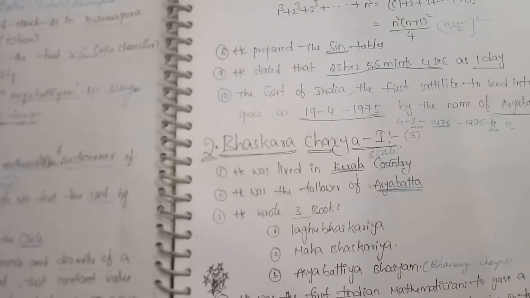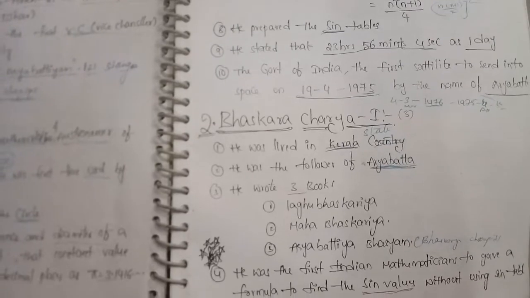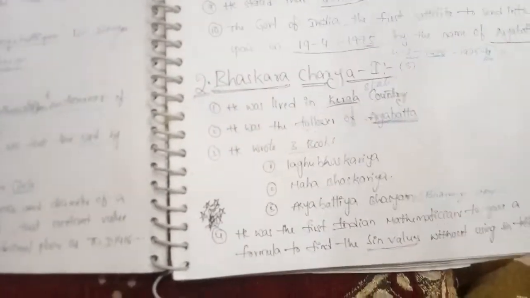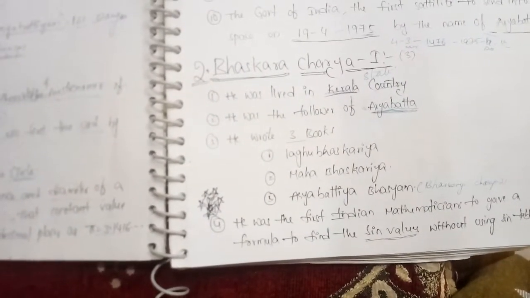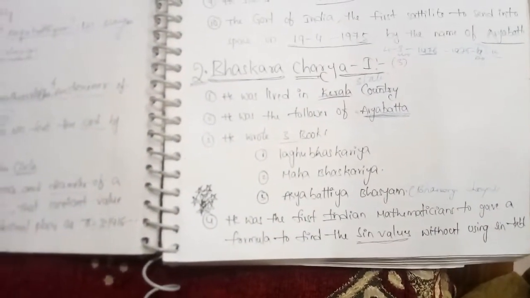Bhaskaracharya 1. He lived in Kerala state. He was a follower of Aryabhatta. He wrote 3 books: Laghu Bhaskariya, Maha Bhaskariya, Aryabhattiya Bhashyam. He was the first Indian mathematician to give a formula to find the sine values without using the sine table.